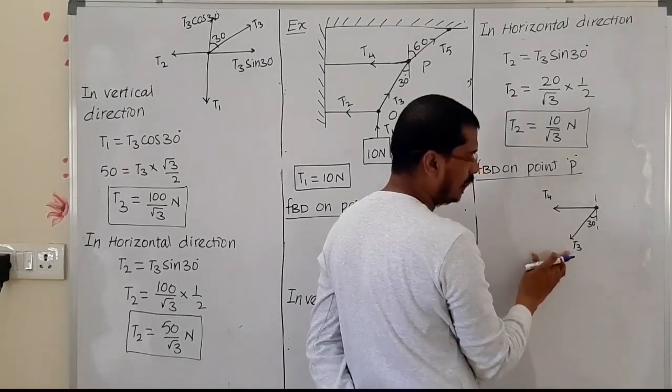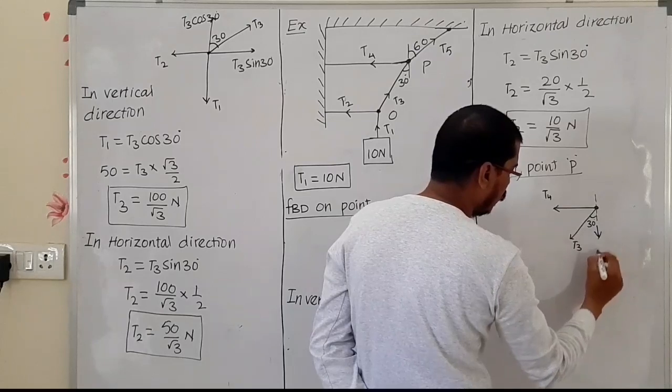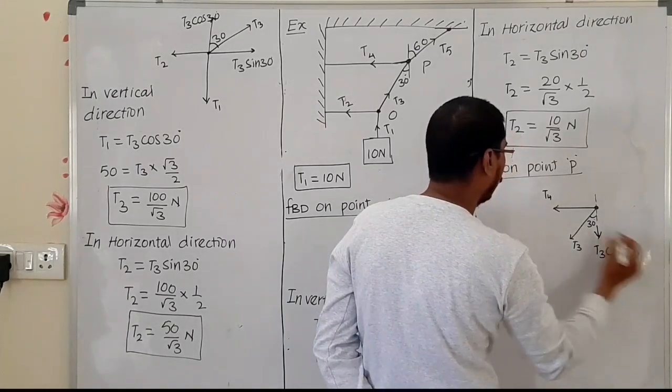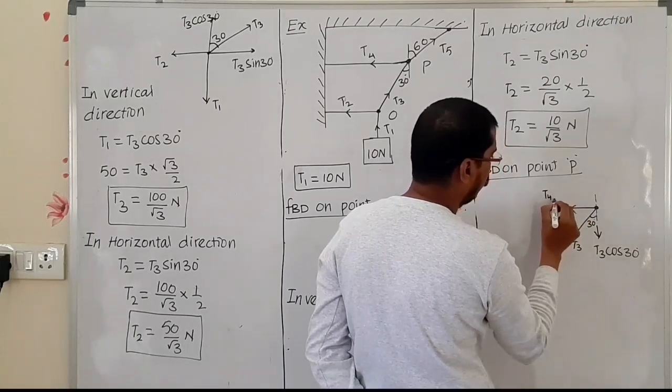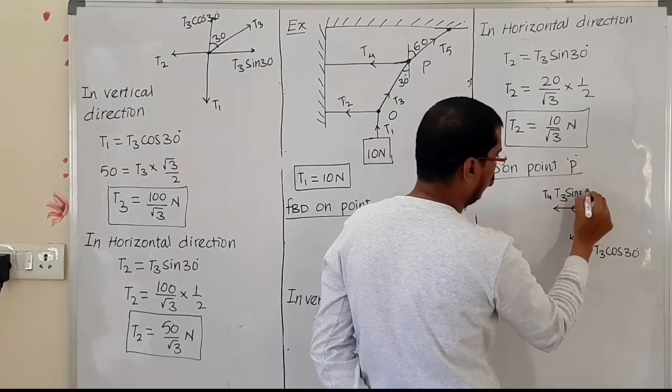That's why T3 is resolved into two components. Now what we can write here: T3 cos 30 degree and here T3 sin 30 degree.